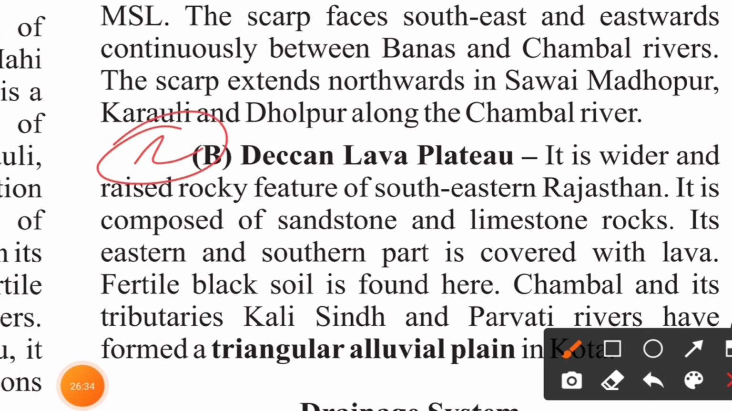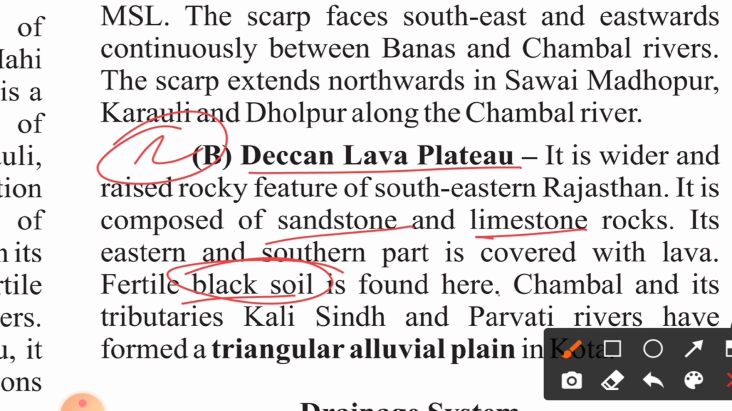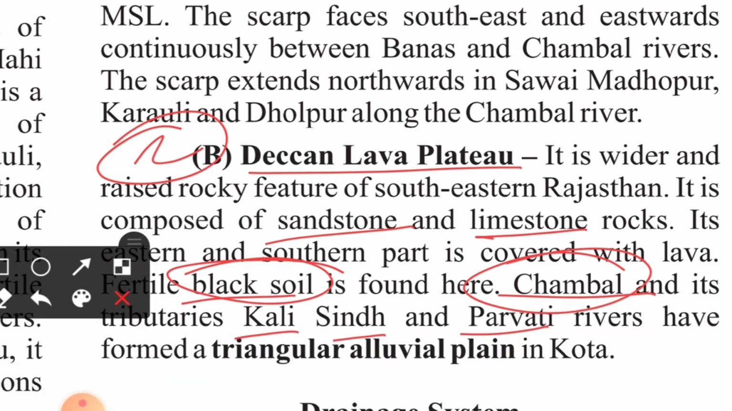The second part of the southeastern plateau is the Deccan Lava Plateau. It is a wider and raised rocky feature of southeastern Rajasthan. It is composed of sandstones and limestones. Its eastern and southern part is covered with lava. Fertile black soil is found over here. The Chambal and its tributaries like Kali Sindh and Parvati rivers have formed a triangular alluvial plain in Kota.